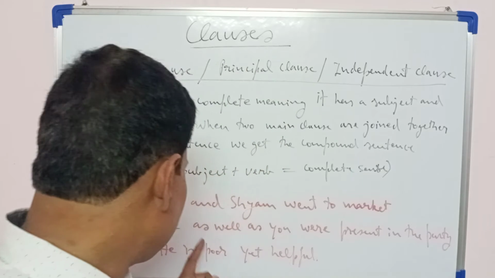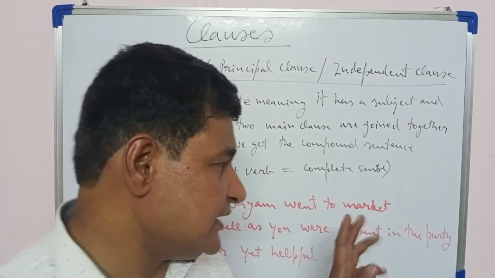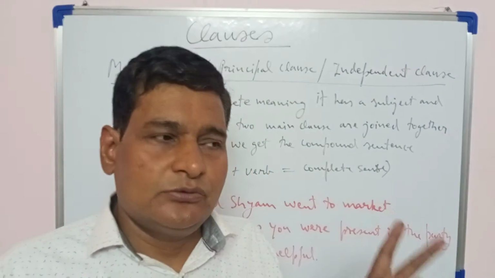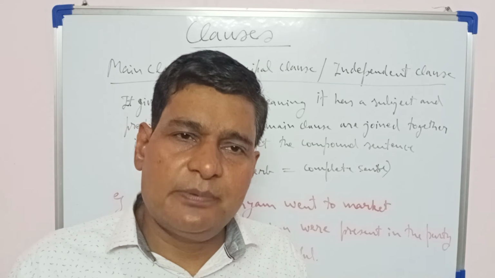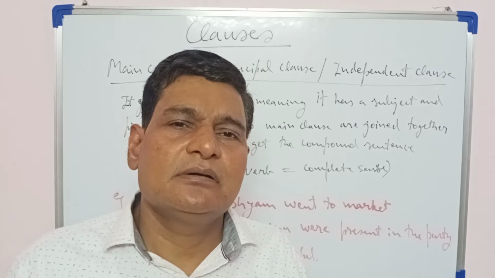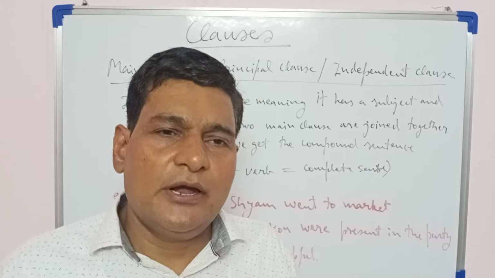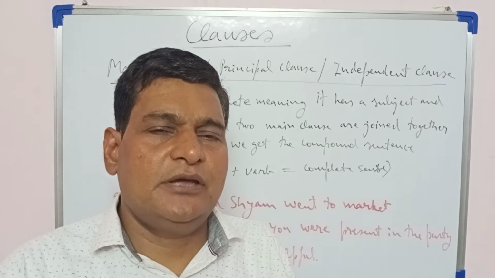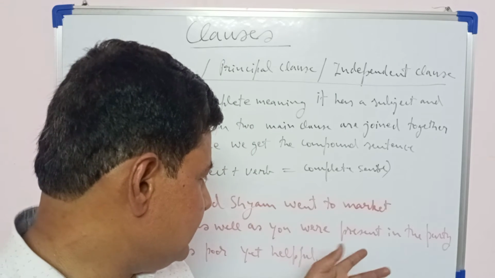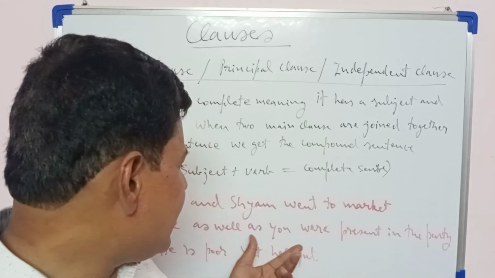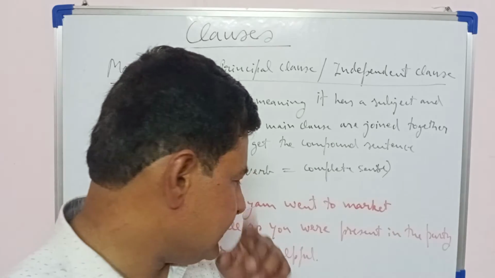Similarly, he as well as you were present in the party. So he was present in the party, you were present in the party. Both are complete sentences. When you join them together using the coordinating conjunction, then you get the compound sentence like this: he as well as you were present in the party.